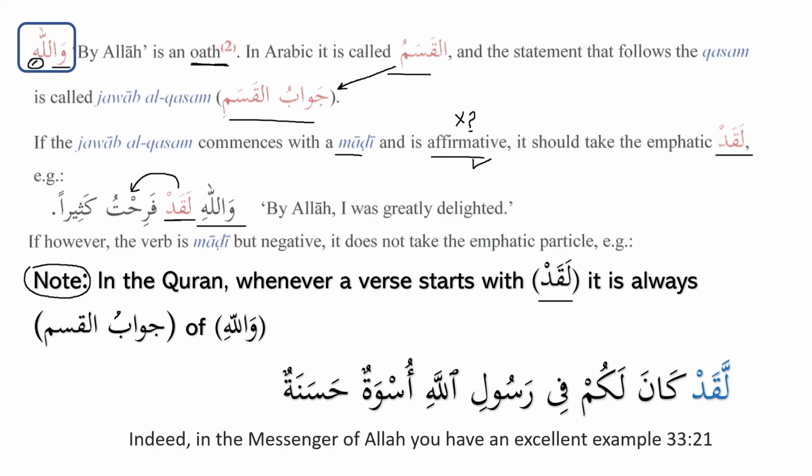For example, we can see over here, laqad kana lakum fi rasulillahi uswatun hasanah. Indeed, in the messenger of Allah, you have an excellent example. So laqad. Now we can see here that after laqad we have past tense, and this is not negative, and this is not a question. That means wallahi is mahdhuf. It is already over there, it exists, and wallahi is the qasam, and laqad kana lakum fi rasulillahi uswatun hasana is jawabul qasam. Did you get the idea?